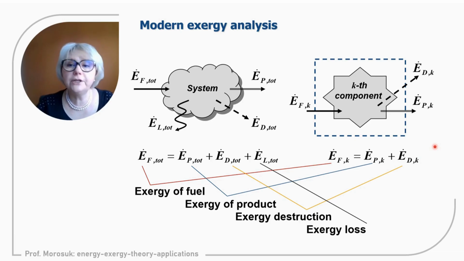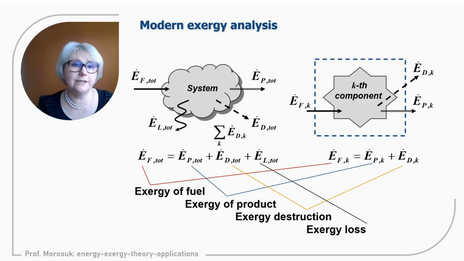But for the majority of components, in the majority of cases, it is better to assign boundary conditions so that exergy losses are merged with destruction, and we have no term of exergy losses for each component. And definitely the exergy destruction of the system is the sum of the exergy destructions within each component.